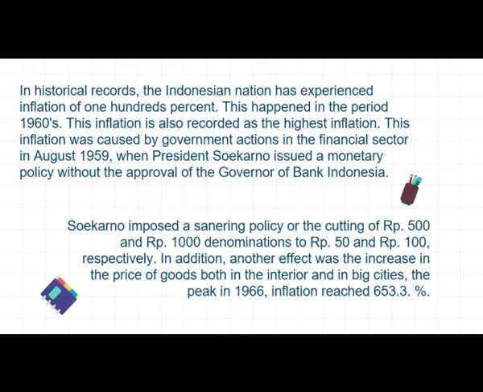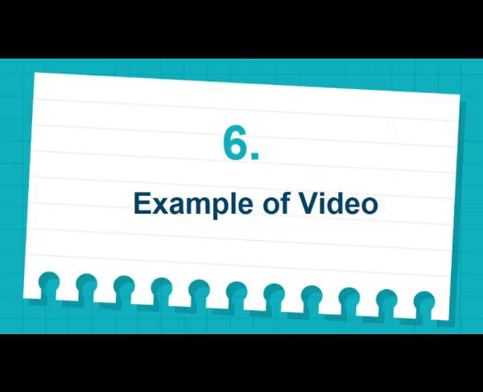In addition, another effect was the increase in the price of goods both in the interior and in big cities. The peak in 1966, inflation reached 653.3%.